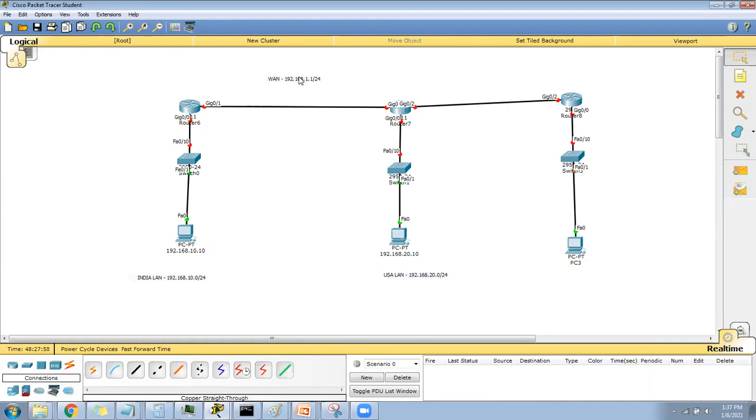So yesterday, okay, this was my WAN. So I will say WAN 1. So let me copy this and give this WAN as 192.168, okay, this is not 2.0, it was 1.0.